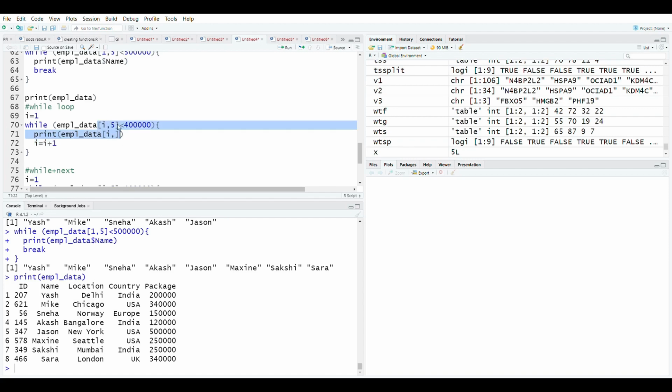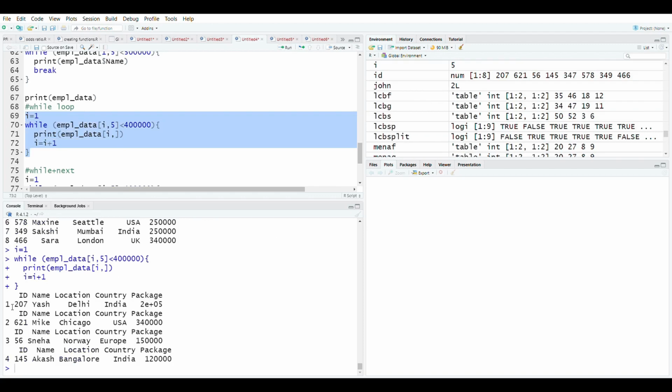Second, if any row has a value that is not less than 4 lakh, the while loop will just stop. Okay, so we can see that at the fifth row the while loop should stop, and it should only give me 4 entries, because at the fifth entry I am getting a value because of which the condition is not met. Let's run this.